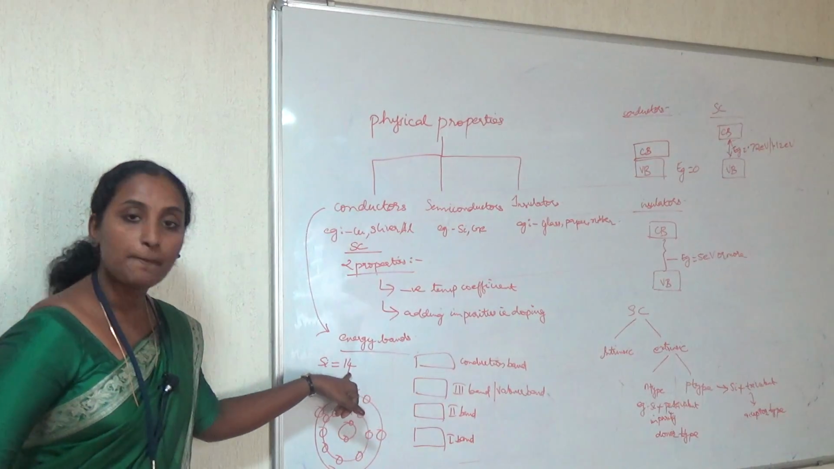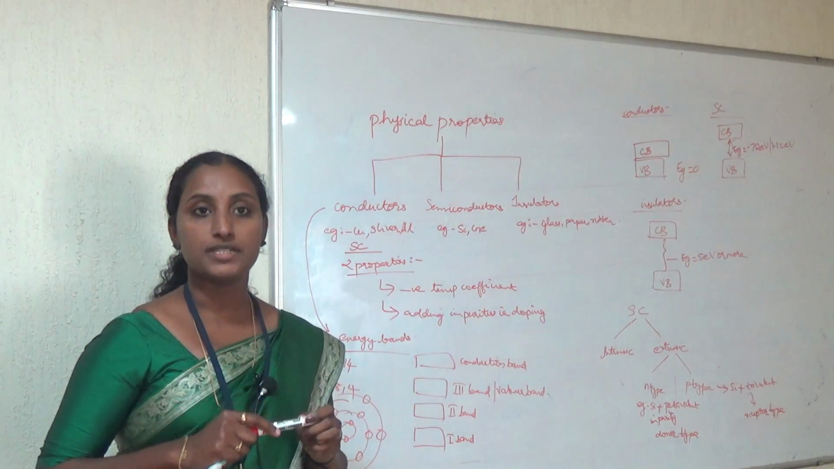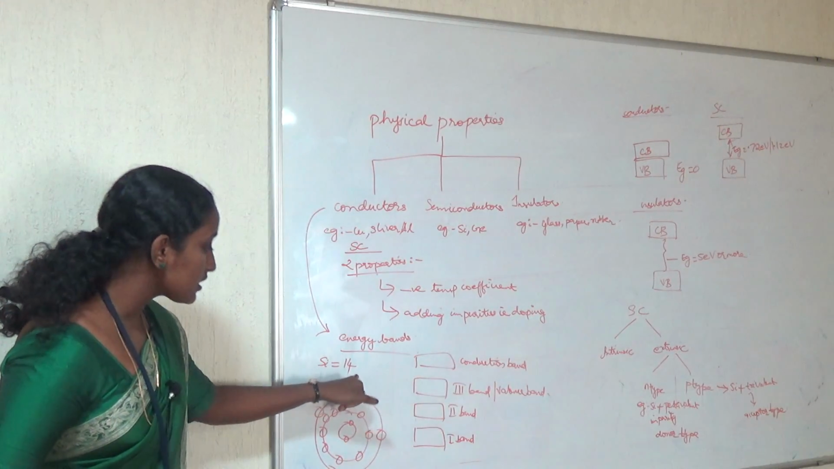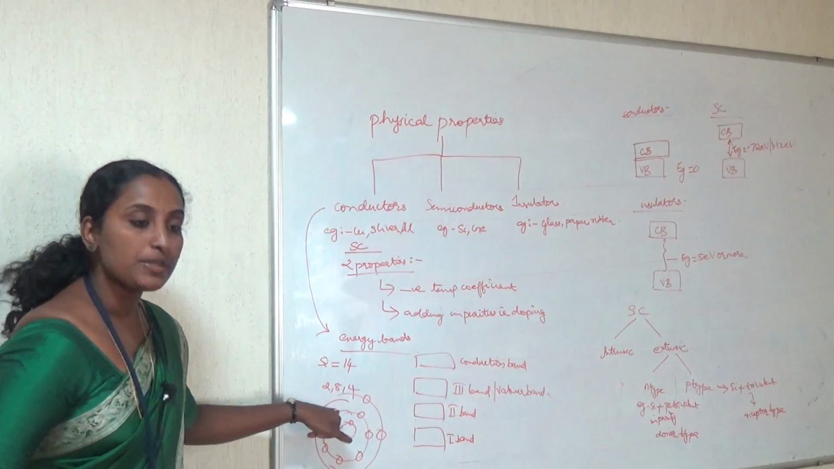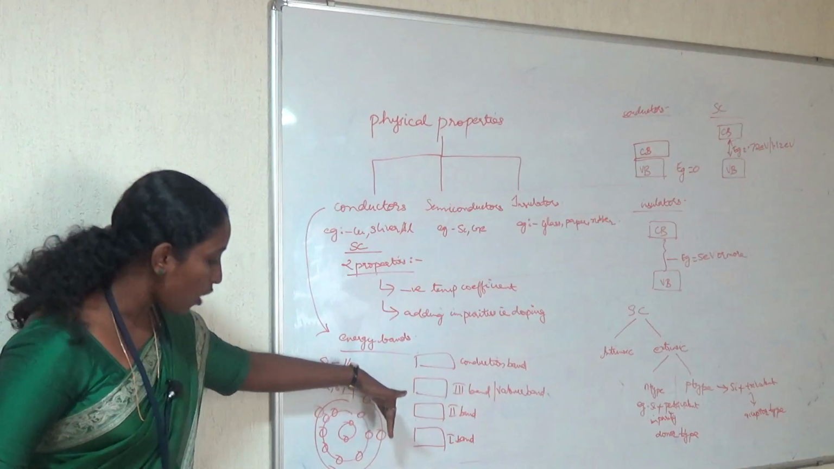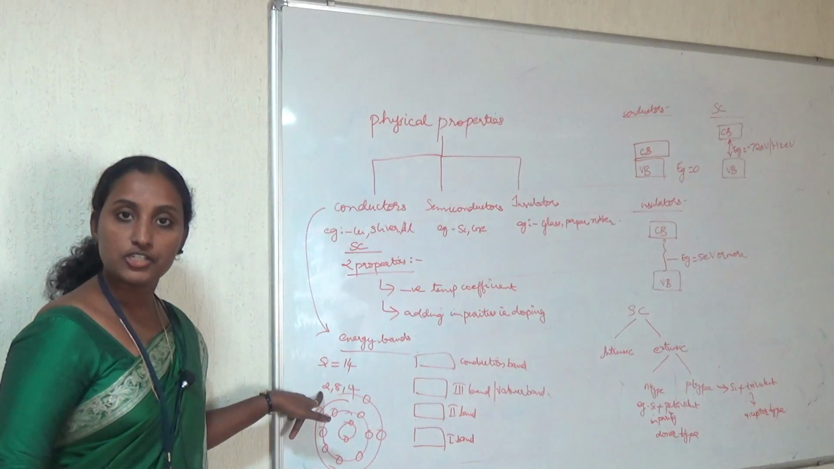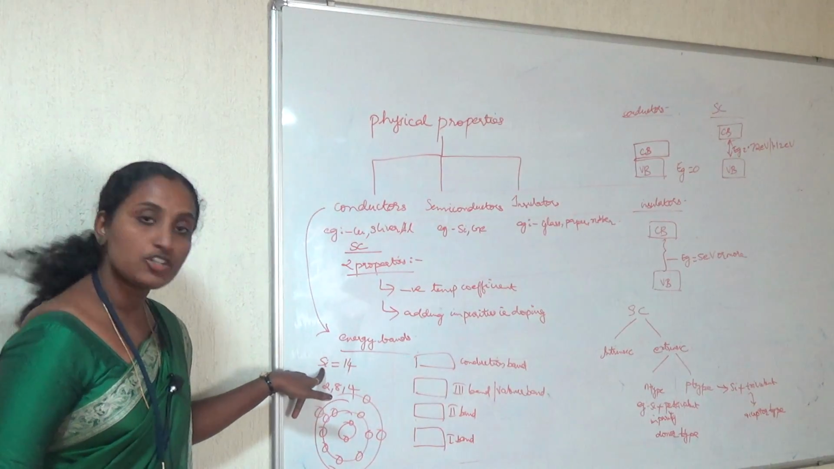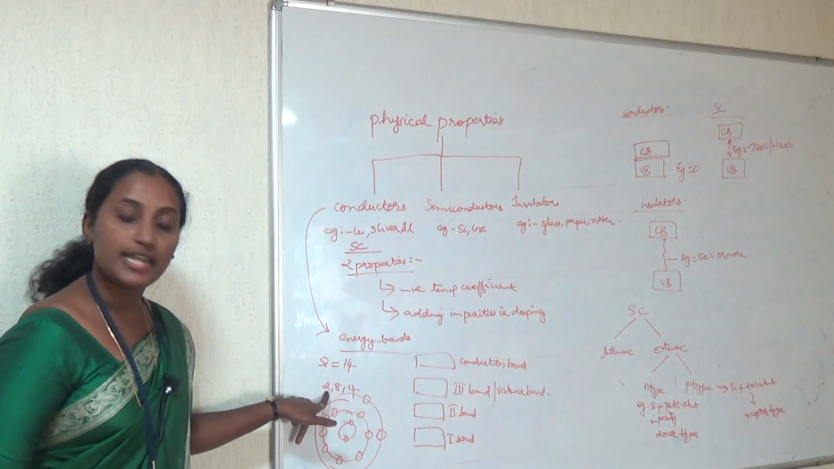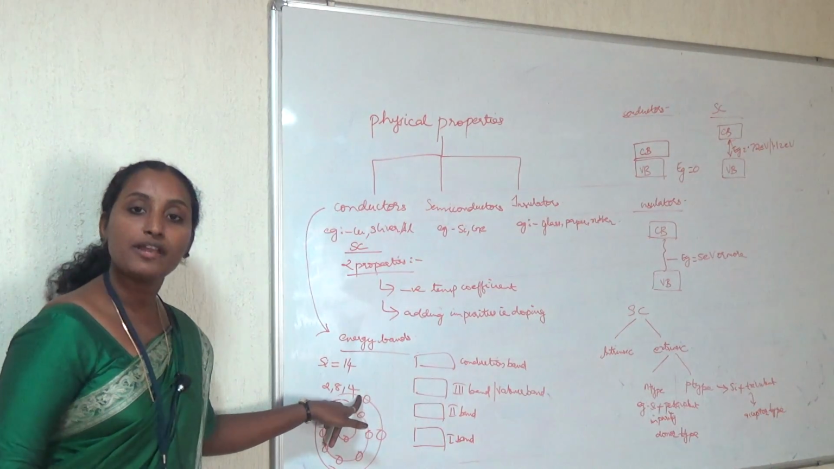So we have 14 electrons, and these 14 electrons occupy different orbits or paths. How many electrons occupy the first path and how many occupy the second path is determined by the electronic configuration. We can write the electronic configuration of silicon as 2, 8 and 4. That means the first orbit can occupy 2 electrons, the second orbit can occupy 8 electrons, and the last one occupies 4 electrons.